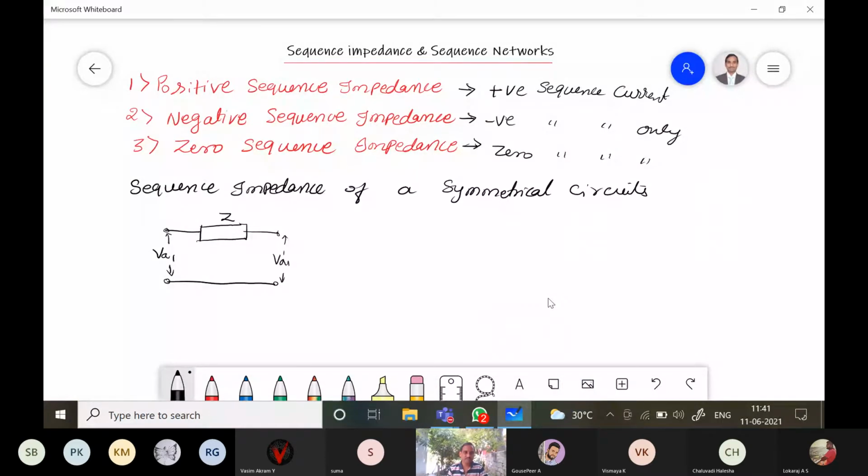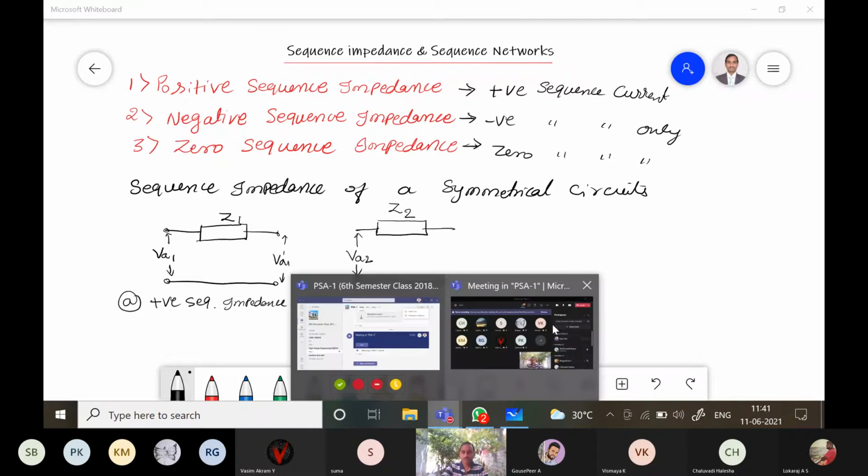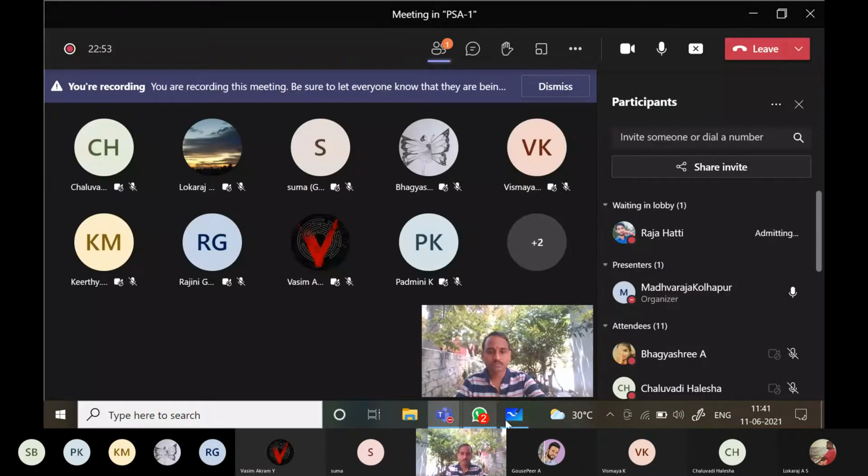So figure A, positive sequence impedance. Similarly, figure B is represented by Z1. Similarly Z2, with input VA2 and output VA2 dash.